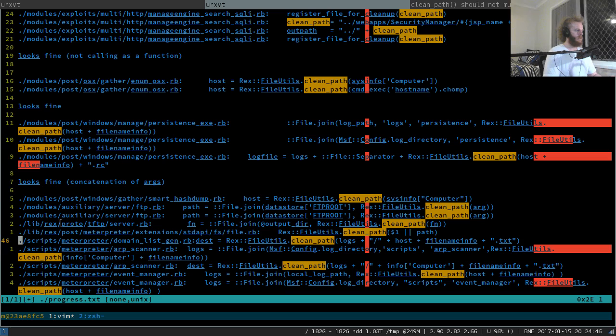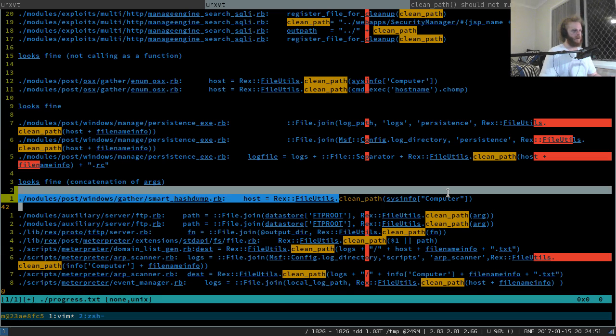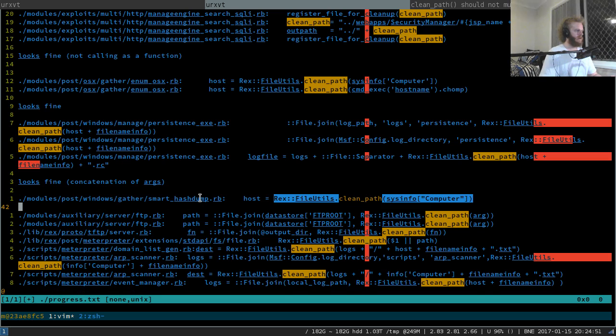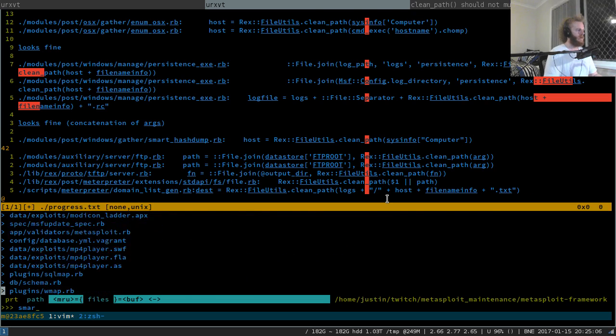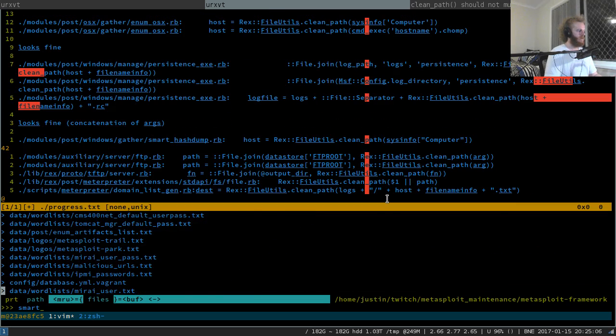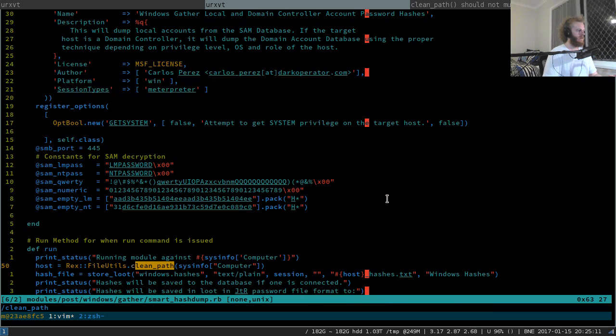We're on a roll. Smart hash dump. Clean path sysinfo computer. We should probably check to make sure the smart hash dump wasn't relying on this to have mutated the parent's value. I don't know if you can really mutate stuff in the sysinfo list, but probably check. Smart hash dump. Clean path.